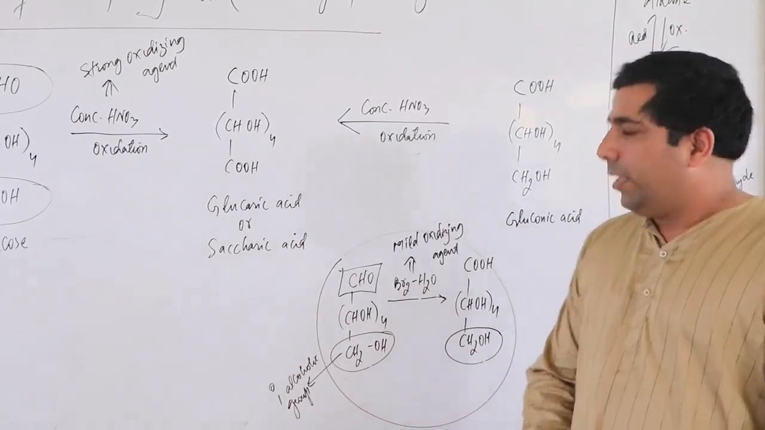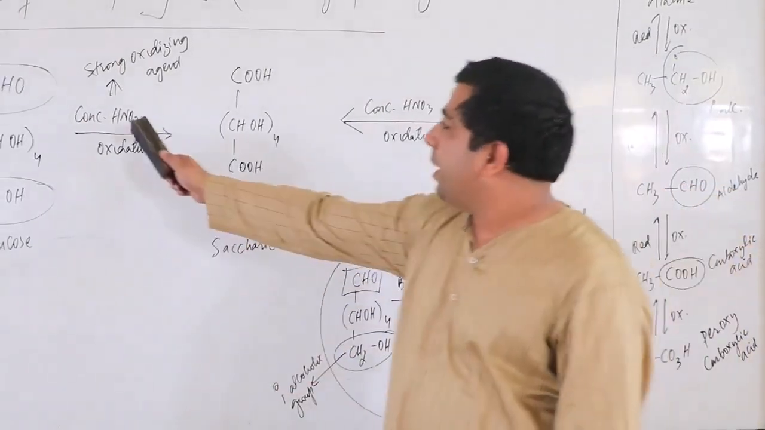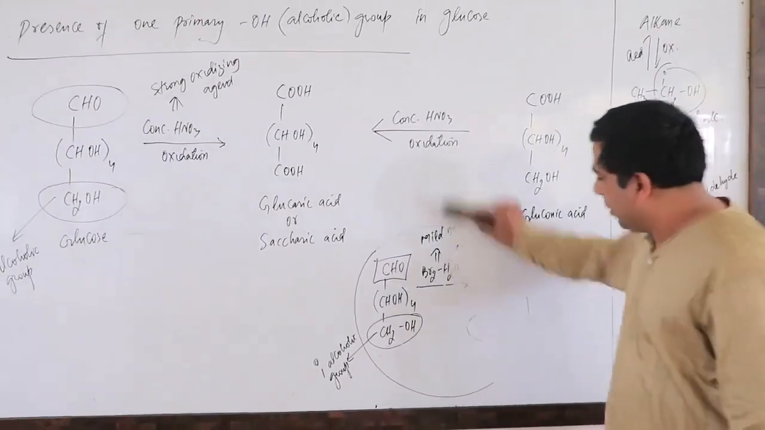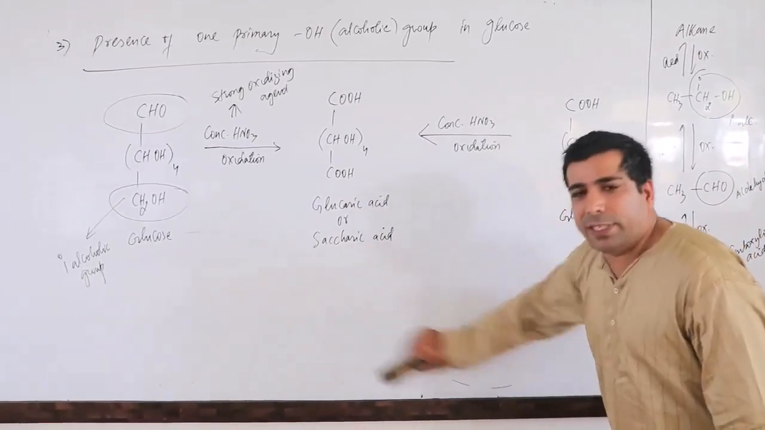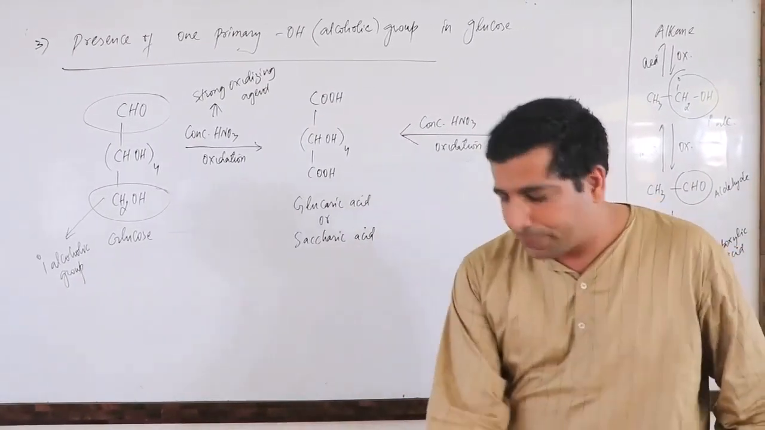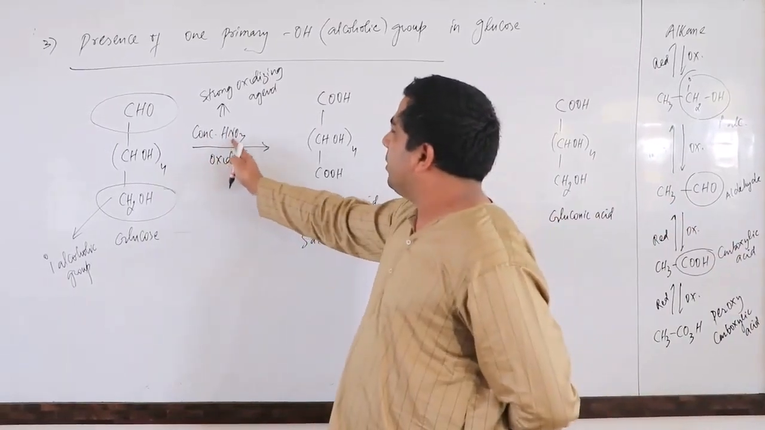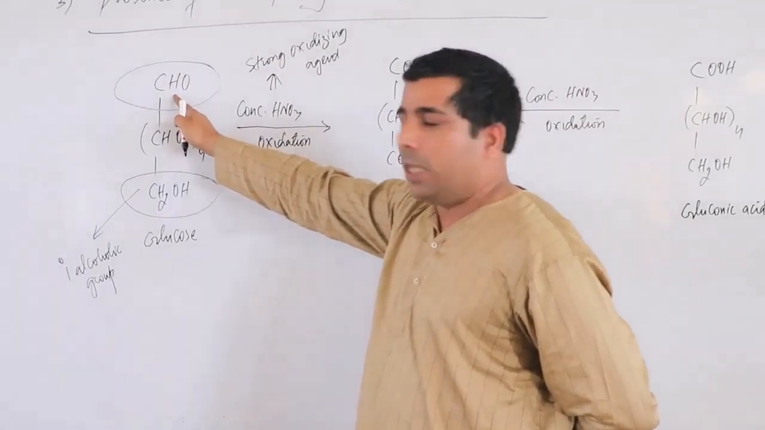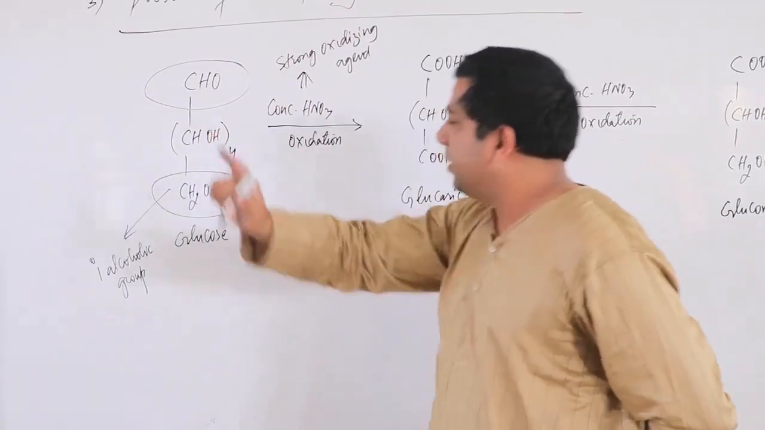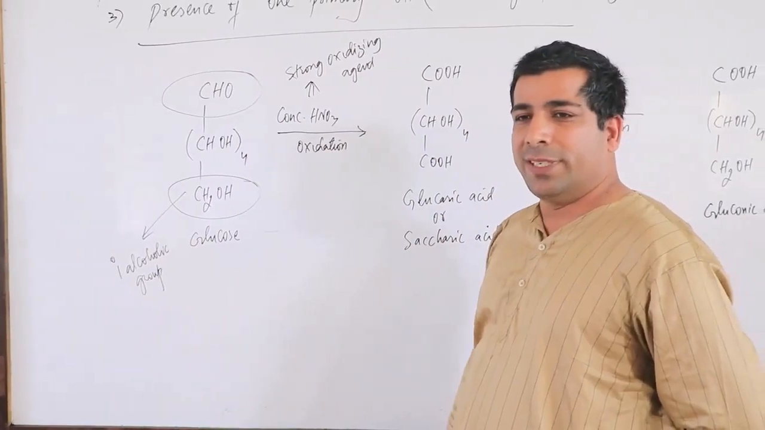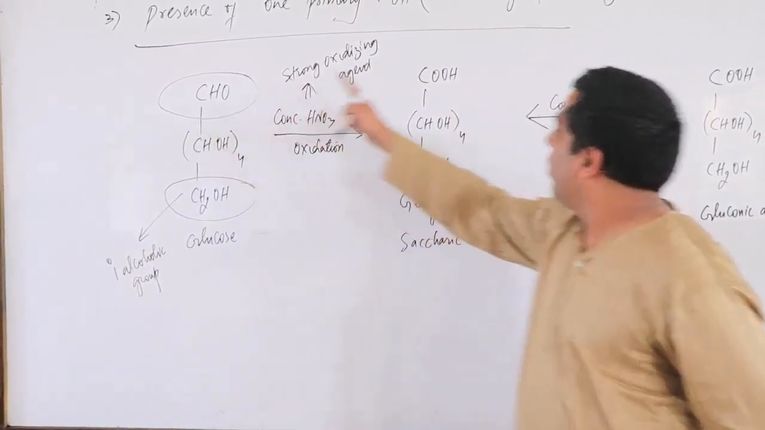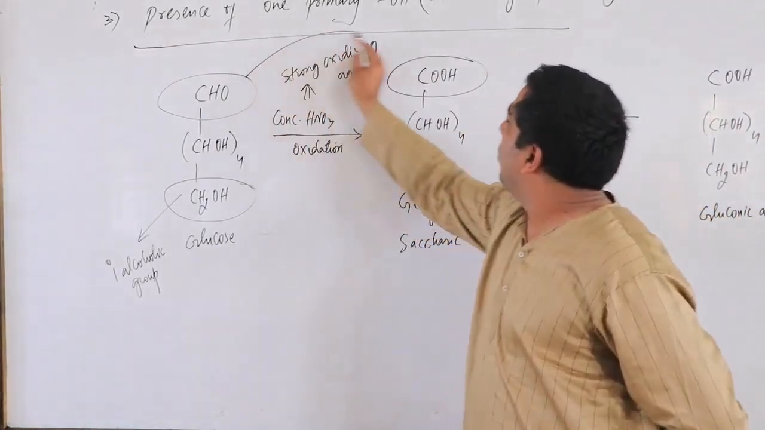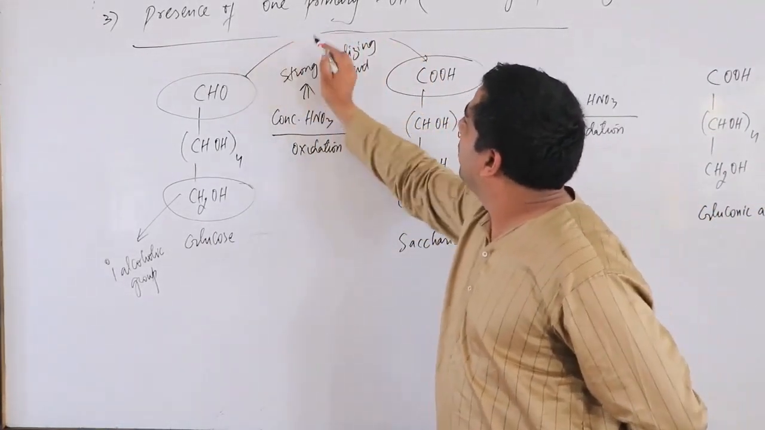But when it comes to concentrated HNO3, this reaction takes a different turn. What is that turn? Have a look. Concentrated nitric acid is a strong oxidizing agent. It attacks the aldehyde, and it also attacks the primary alcoholic group. Aldehyde will be oxidized to carboxylic acid. So aldehyde is oxidized. I will write down here: oxidation.